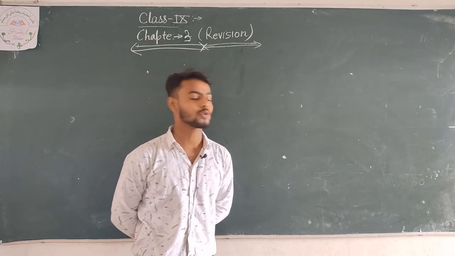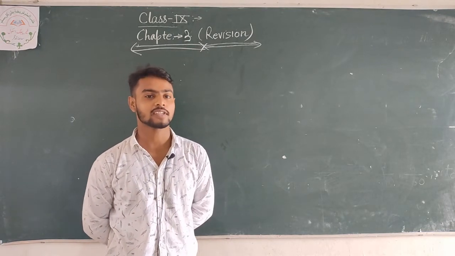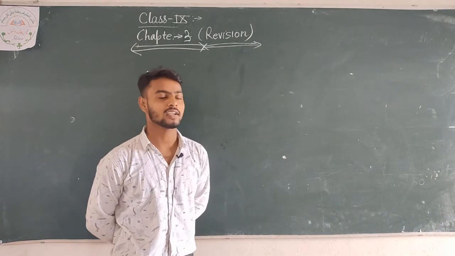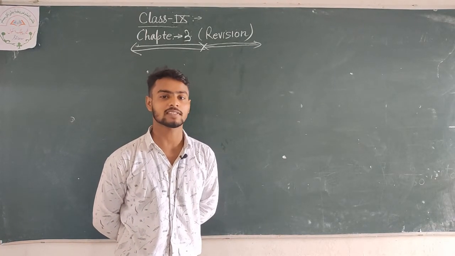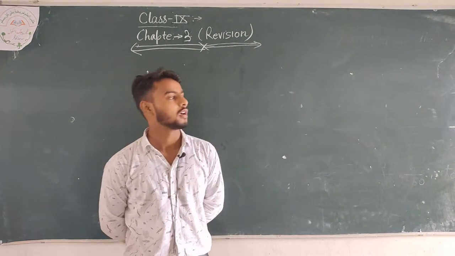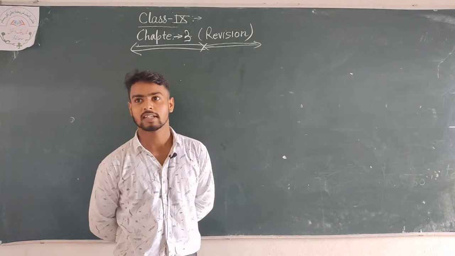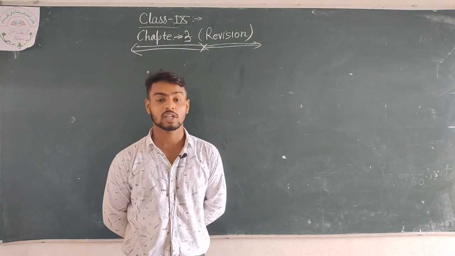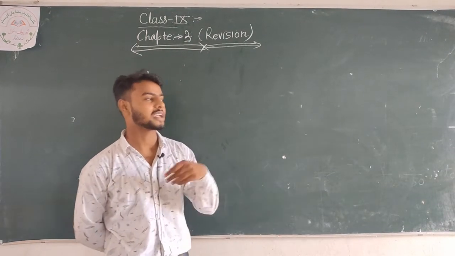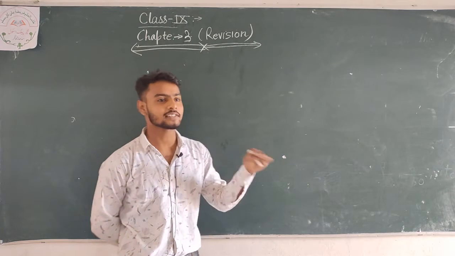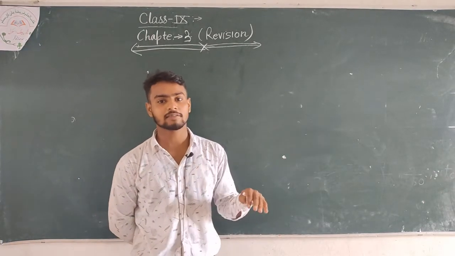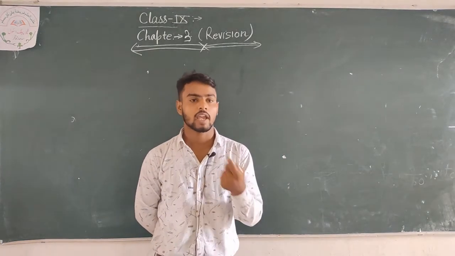Now we are going to revise that chapter which I taught you in the previous 5 and 6 lectures: atoms and molecules. We discussed many topics: the law of chemical combination, Dalton's theory, valency, ions and so on.